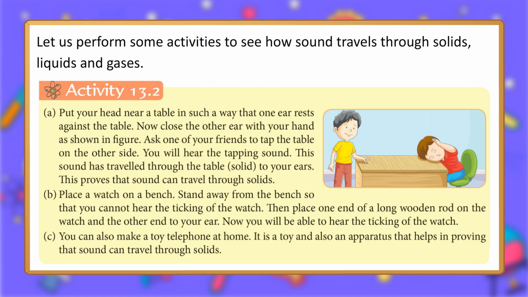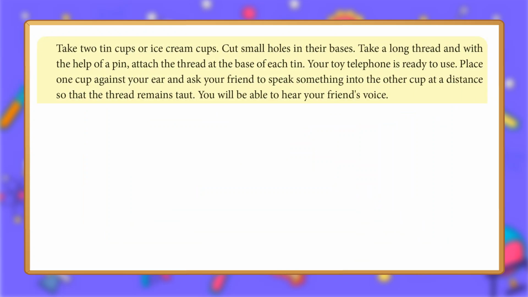C. You can also make a toy telephone at home. It is a toy and also an apparatus that helps in proving that sound can travel through solids. Take 2 tin cups or ice cream cups. Cut small holes in their bases. Take a long thread and with the help of a pin, attach the thread at the base of each tin. Your toy telephone is ready to use. Place one cup against your ear and ask your friend to speak something into the other cup at a distance so that the thread remains taut. You will be able to hear your friend's voice.